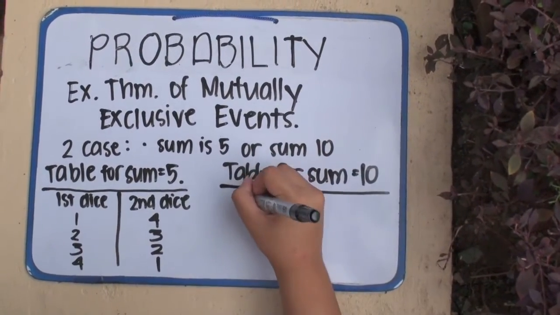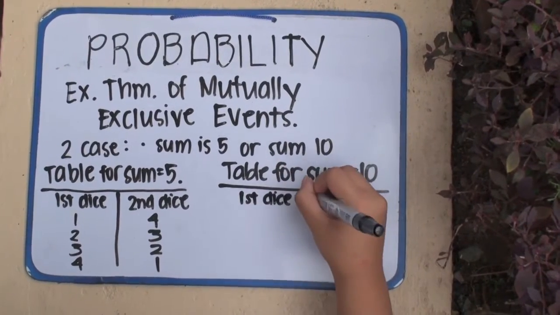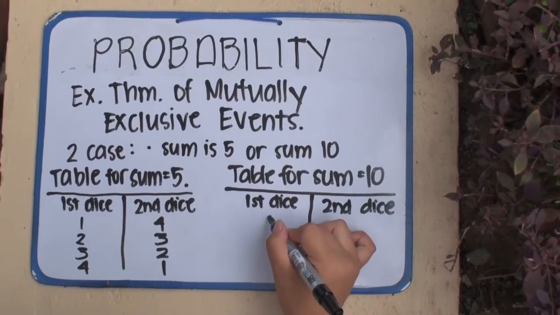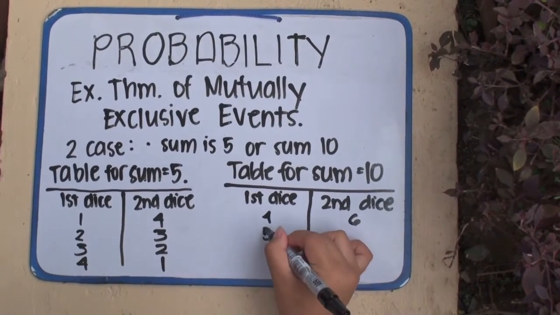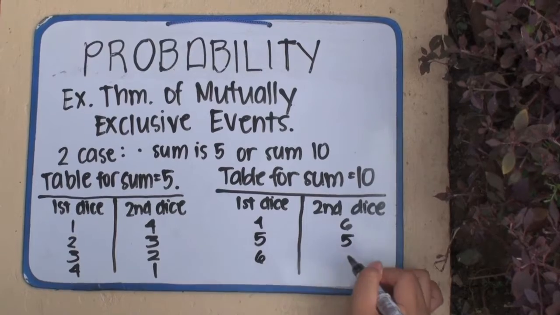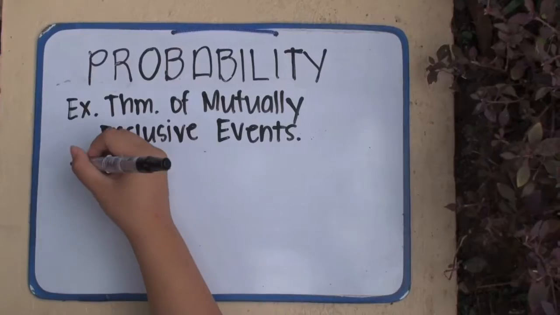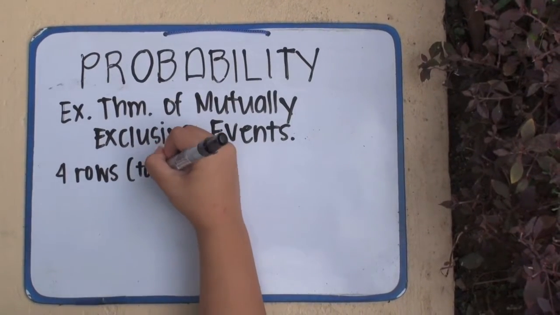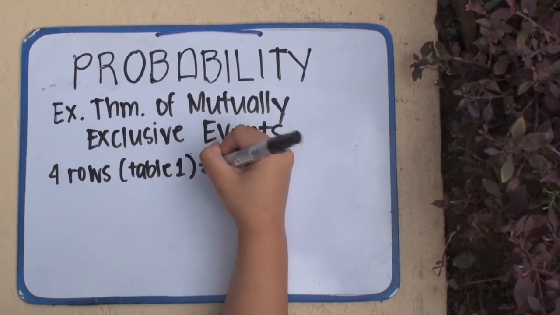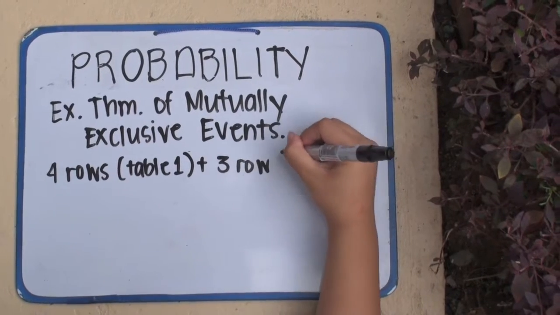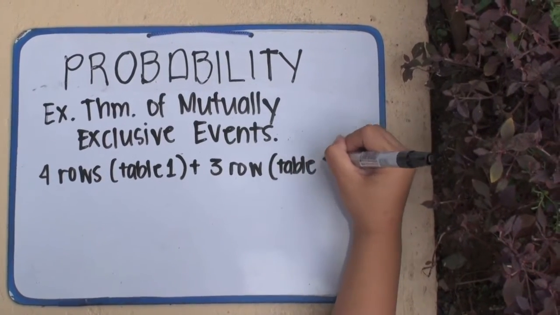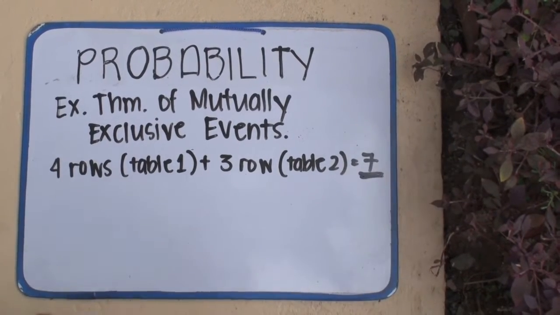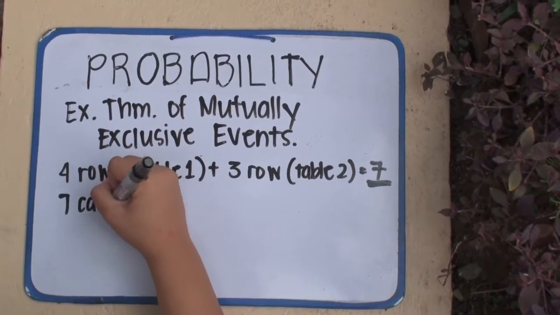In the table for the sum of 10, I will get 4 rows and 3 rows from the two tables, meaning the total rows is 7. It's equal to 21, which means that there are not 7 possible cases.